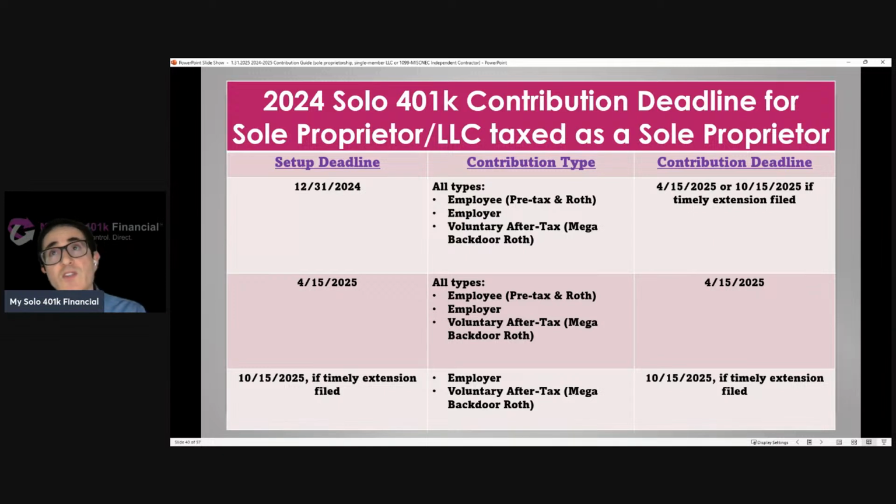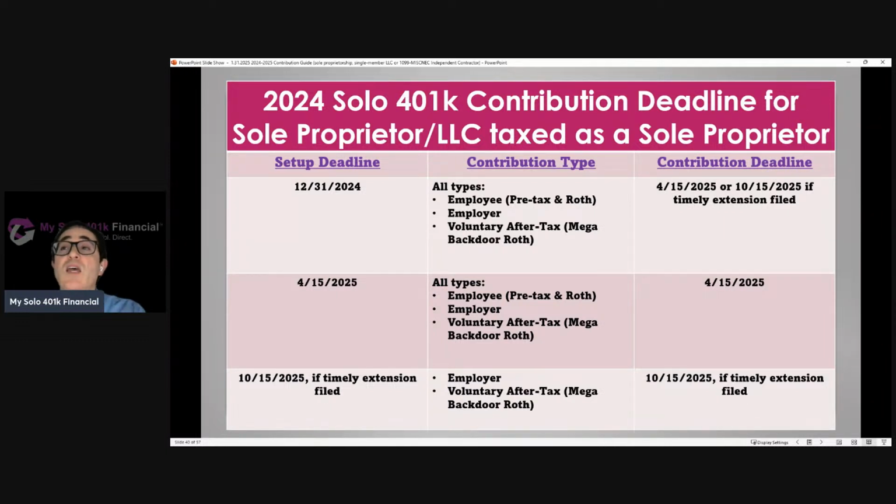For a business taxed as a sole proprietorship, that's April 15th, or October 15th if you file a timely extension for your 1040. Now there's a special deadline, though, for sole proprietors who didn't set up the plan by December 31st. So there's more time.